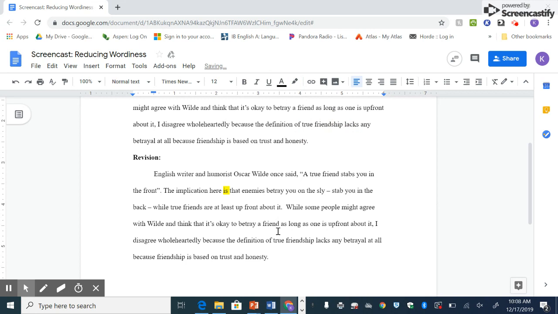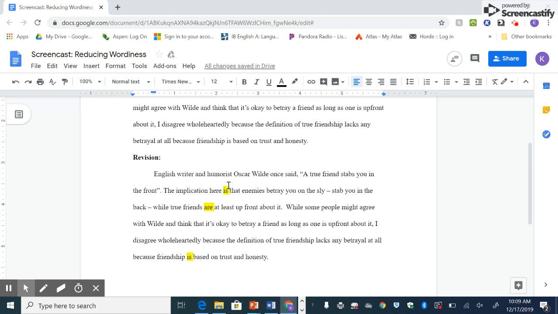We are going to highlight is down here. Those are both being verbs. And then we're going to highlight are. That is a being verb as well. All right. So my task here is to change is to a present or past tense verb. So if I look at the second sentence here, that's what I want to focus on.